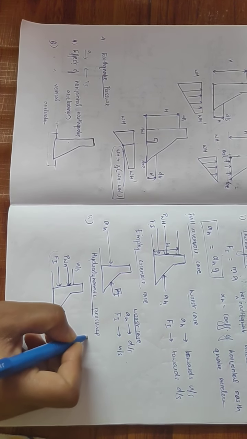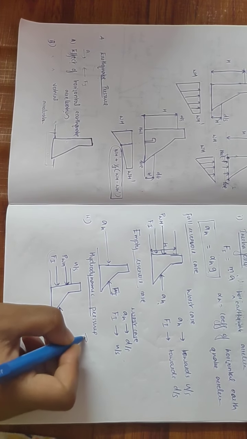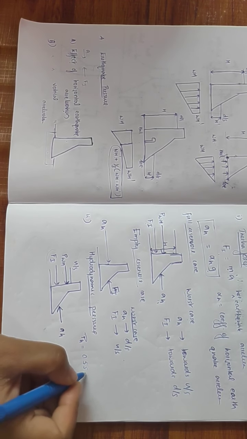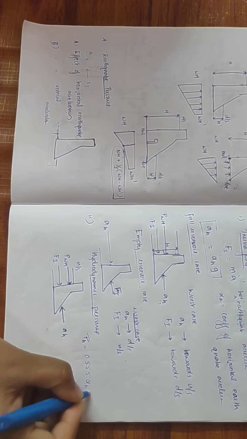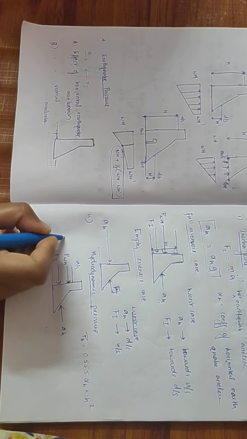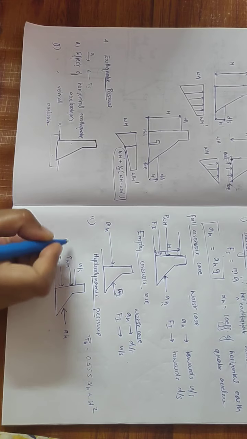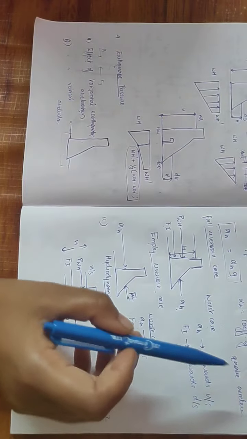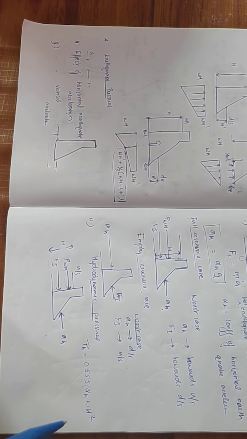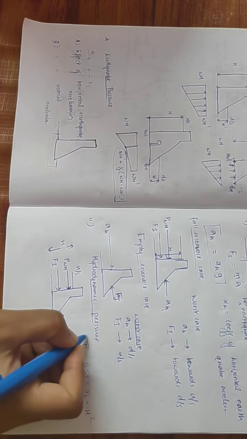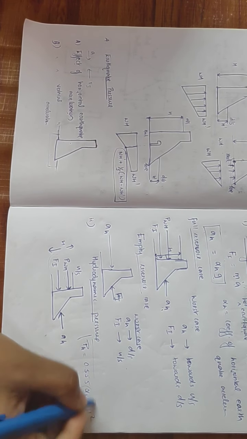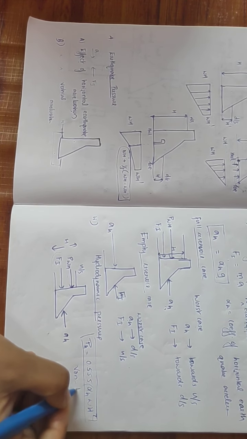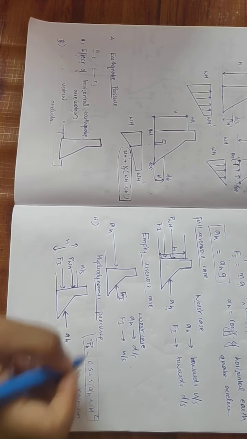Okay, hydrodynamic pressure can be found out using different methods. The first one is von Karman's equation, that is 0.555 into alpha h into W h square. Capital H is the depth of the water. Alpha h, we have already said, is the coefficient of horizontal earthquake acceleration. W is the unit weight of the water. There are many equations, but this is the important one, von Karman's equation. Using this equation, we can find out hydrodynamic pressure.